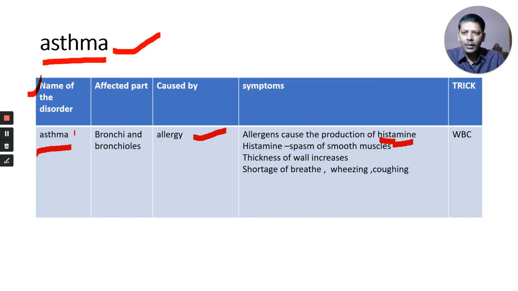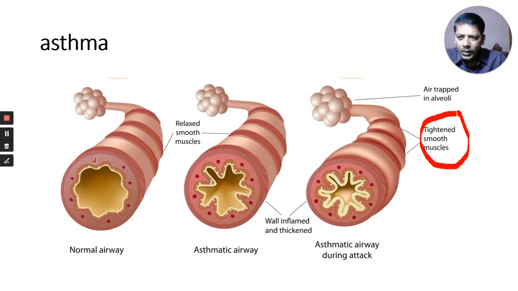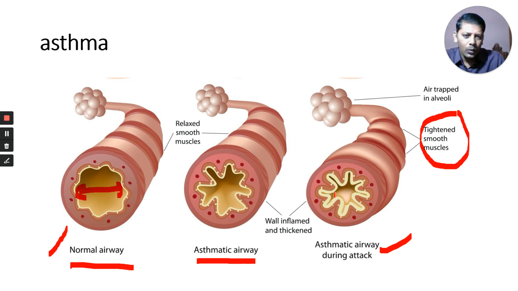That's about asthma. Asthma is one of the respiratory disorders. In asthma, bronchi and bronchioles are affected, which is caused by allergens, which cause allergy. Symptoms: allergens cause the production of histamine. Histamine causes the spasm of smooth muscle, and the thickness of the wall increases. Observe here: this is a normal airway, and this is the asthmatic airway during the attack. This is the lumen. There is a large lumen in the normal person. Here the lumen is very small, therefore air cannot enter.